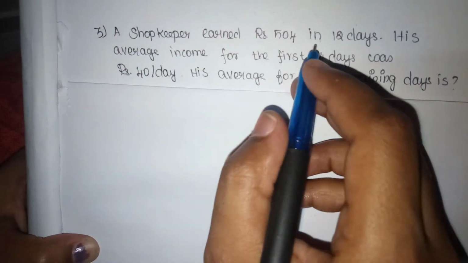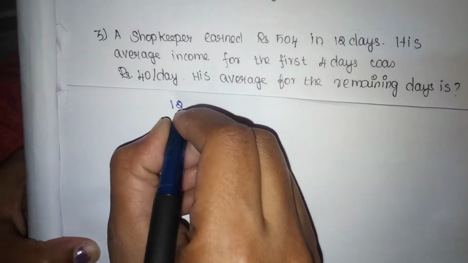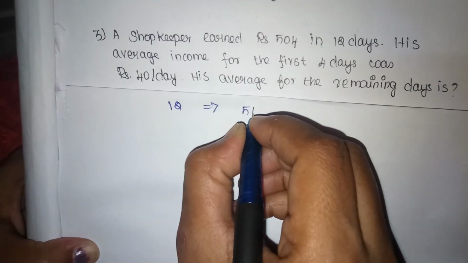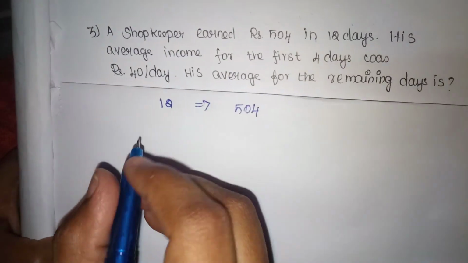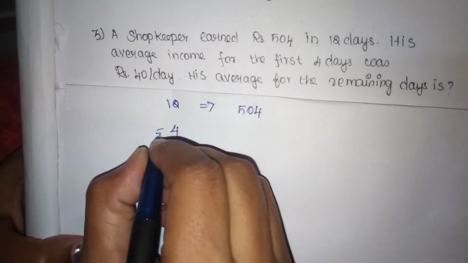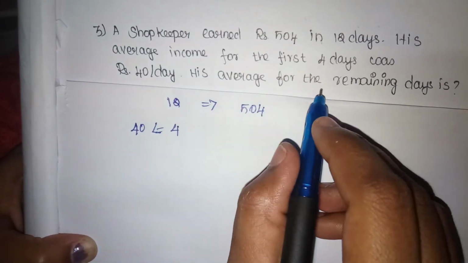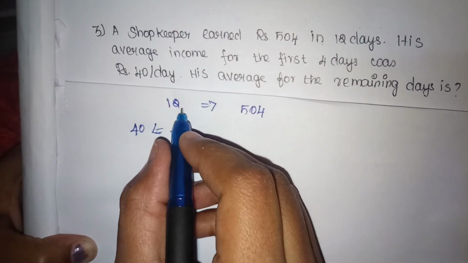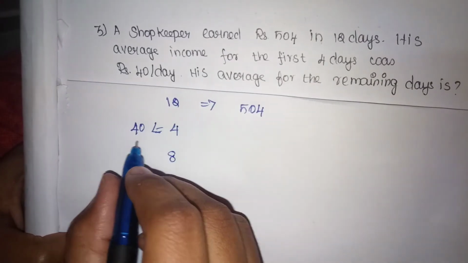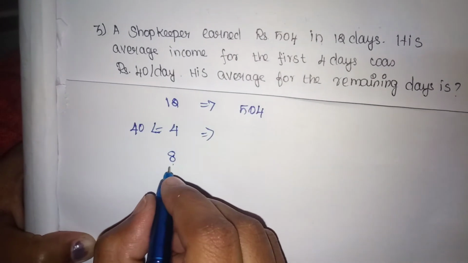A shopkeeper earns rupees 504 in 12 days. So 12 days earning for the shopkeeper is 504 rupees. And his average income for the first 4 days is 40 rupees. His average for the remaining days is, so the remaining days is 8 days, since in totally 12 days, the average for 4 days has been given, so the remaining will be 8 days. So we'll see the remaining days income.